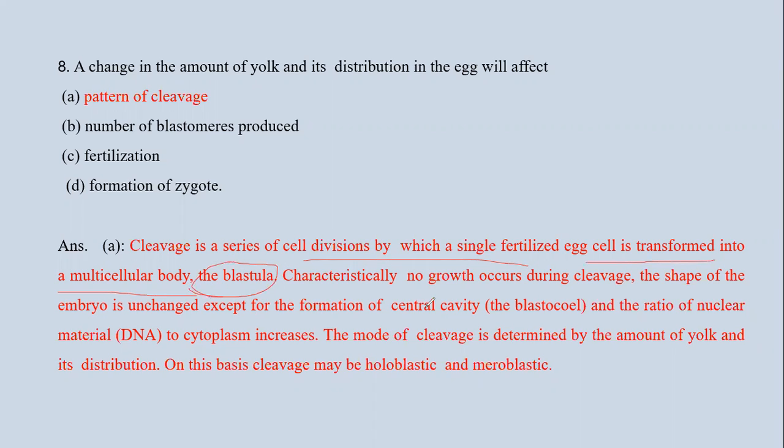Characteristically, no growth occurs during this cleavage. Now, the shape of the embryo is unchanged except for the formation of a central cavity, that is blastocoel. The ratio of nuclear material, that is DNA, to cytoplasm increases.